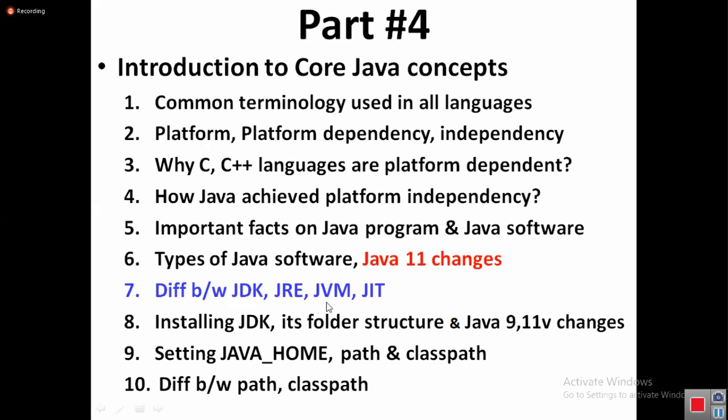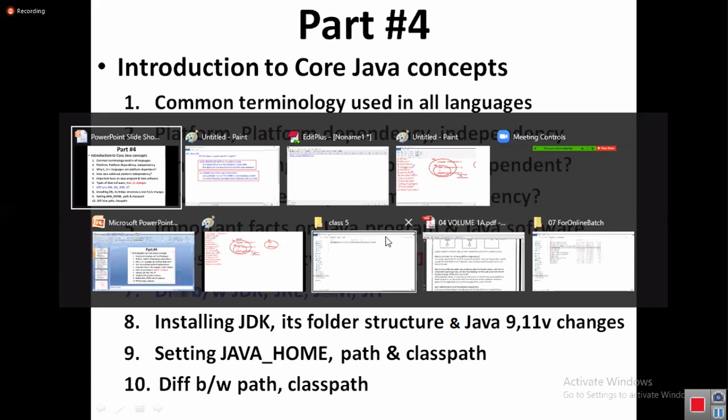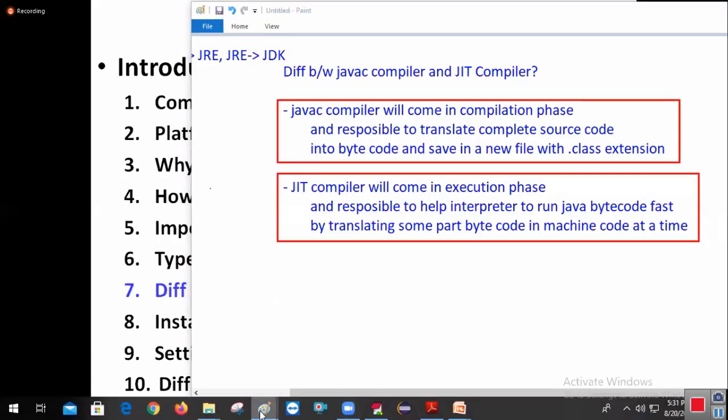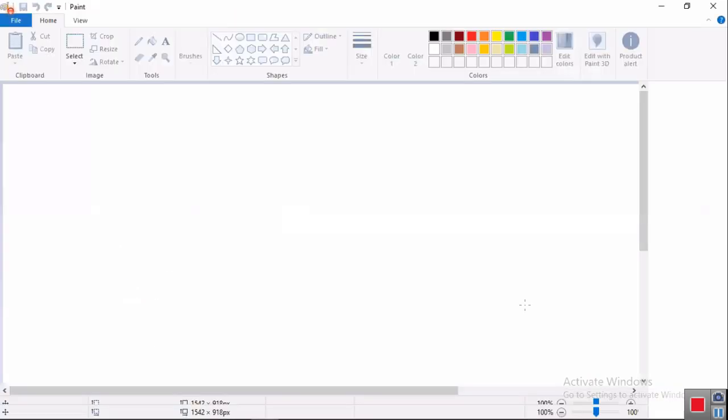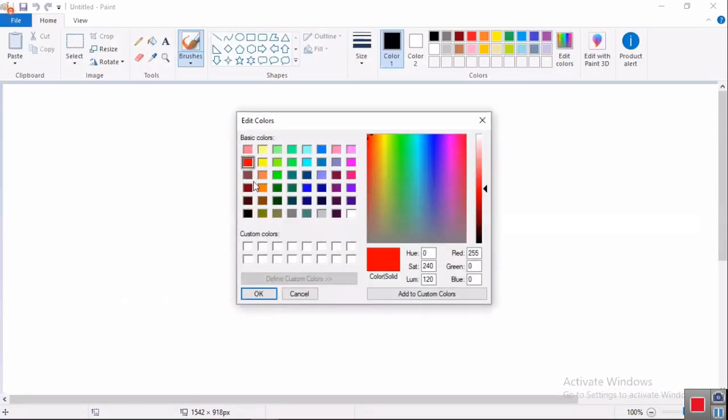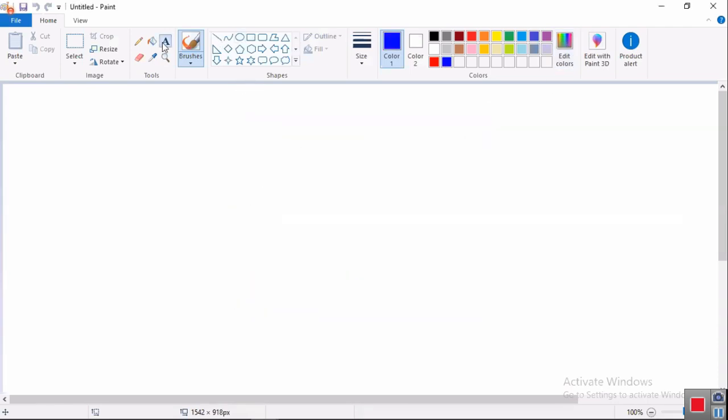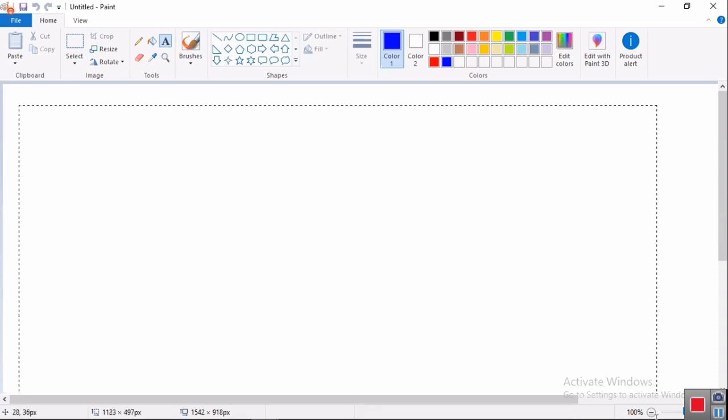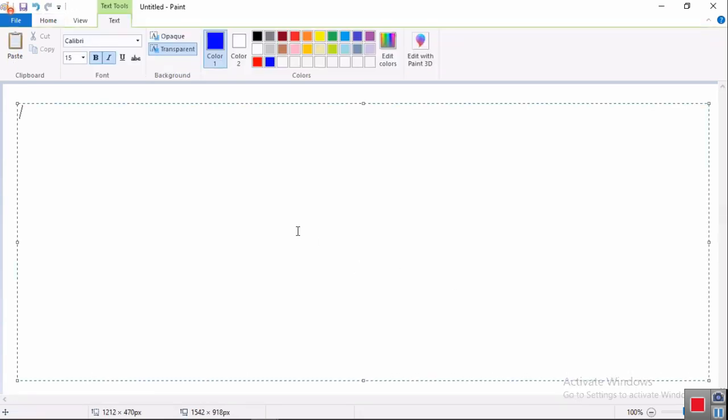Right. Now I'm going to the next topic. Observe. How many types of Java software do we have? 2 Java softwares. What are the 2 Java softwares? JDK and JRE. Tell me, I'm going to give you some test cases. Let's see whether you are able to think as per a real-time company or not. Are you now thinking like a software engineer or like a typical BTech student? Can you think like a software engineer, or do you still have the student mind? Let me try to check.